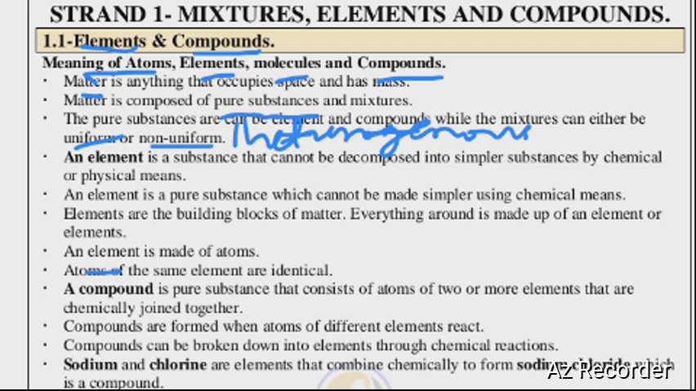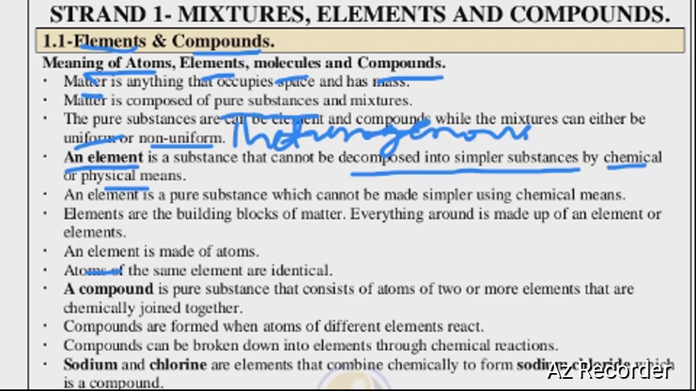An element. What is this thing called an element? An element is a pure substance that cannot be decomposed into similar substance by any chemical or physical means. So a pure substance that cannot be split or decomposed into similar substance by chemical or physical means, we call it an element.